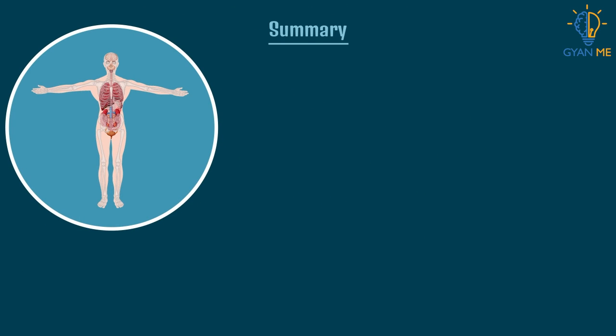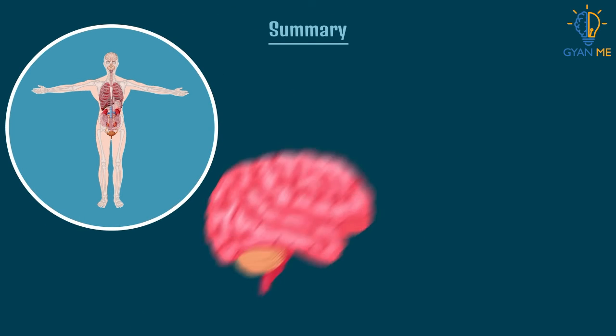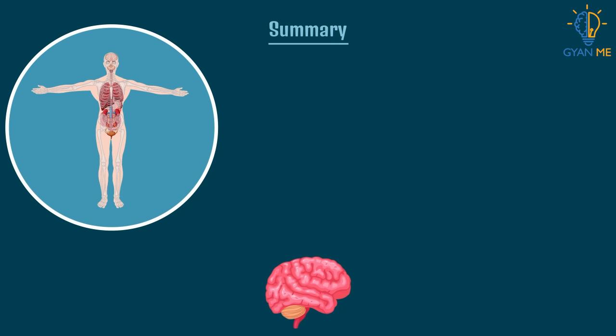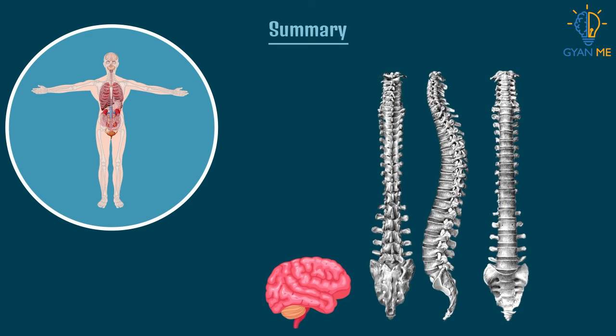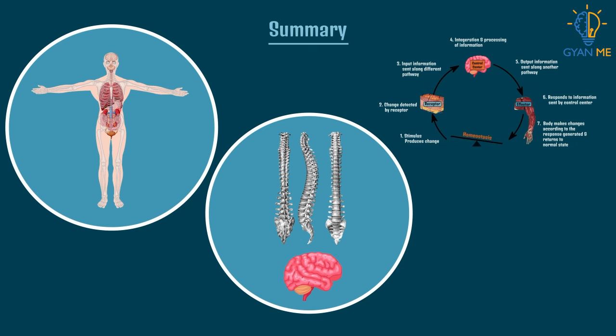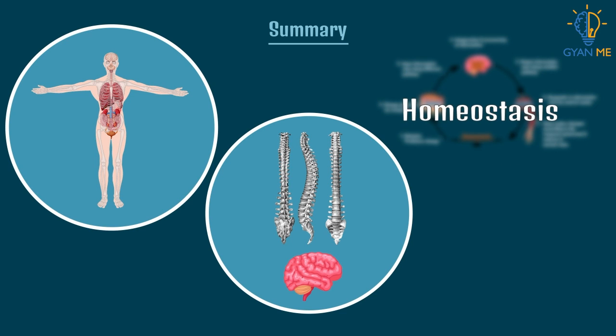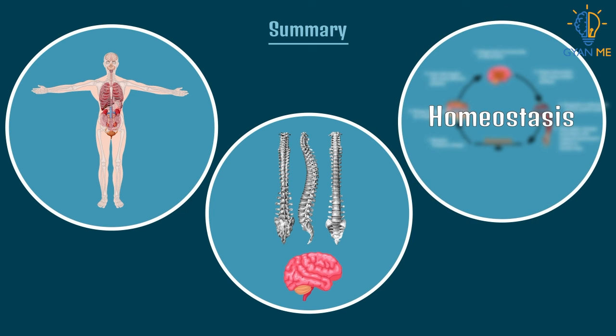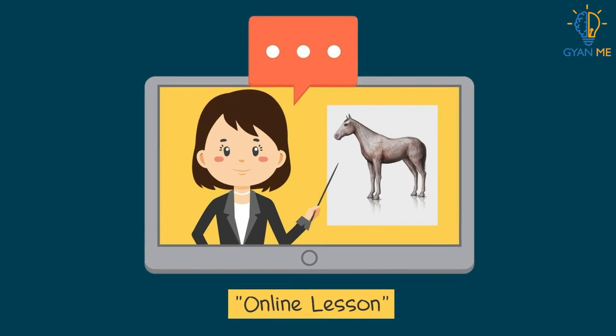There are certain responses which can be handled by the brain and certain activities which can be handled better by the spinal cord. Also, we have seen that it is important for any organism to maintain a steady state of the body, also called homeostasis. In the next video, we will learn about the nervous system in animals.